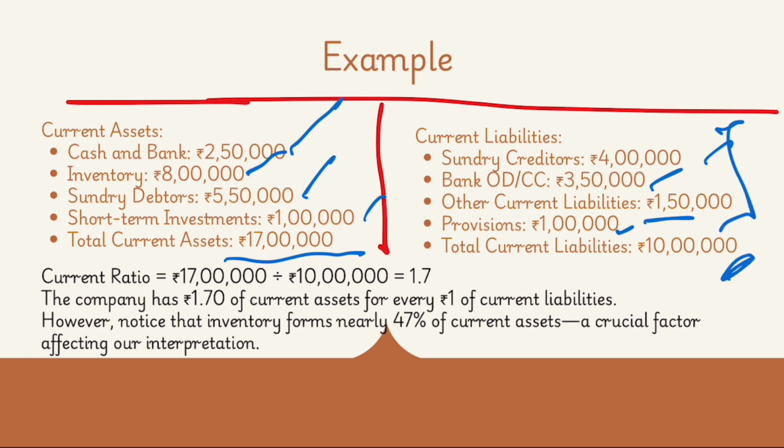Now let's calculate the current ratio. Divide 17, that is current assets, by current liabilities. Now the current ratio is 1.7. You understand it this way: the company has 1.7 rupees of current assets for every rupee 1 of current liabilities. Now you notice the safe position. However, notice that inventory forms nearly 47% of current assets. This is a crucial factor affecting our interpretation. You need to look at whether this asset is lying for more than 12 months.